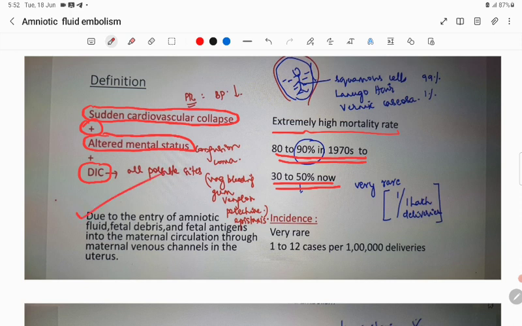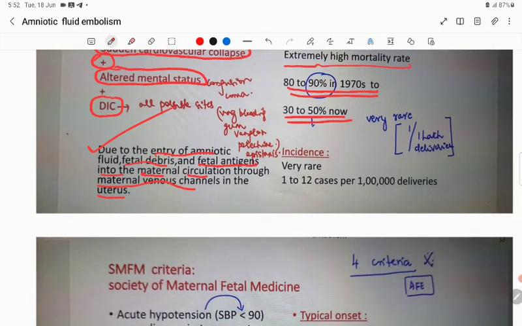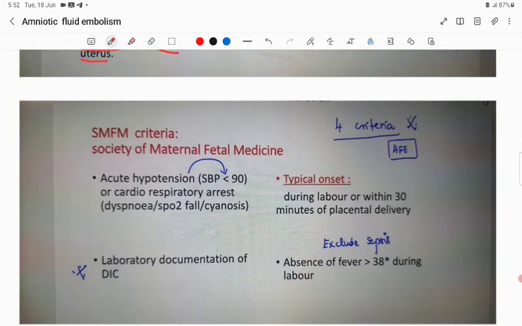How is the mechanism? Due to entry of amniotic fluid, fetal debris, and fetal antigens into the maternal circulation. Remember, this is through the maternal venous channels in the uterus. Its incidence is very rare, 1 to 12 cases per 1 lakh deliveries.